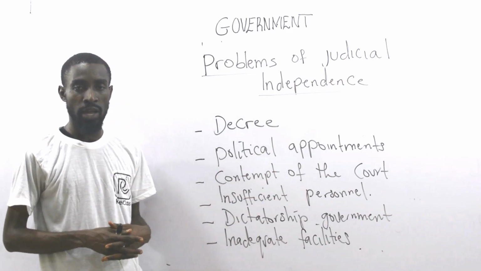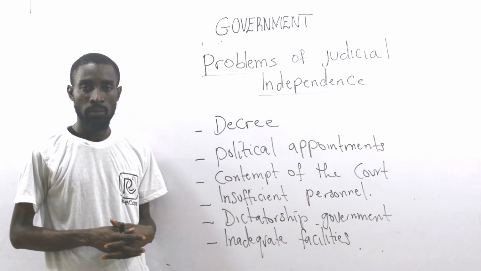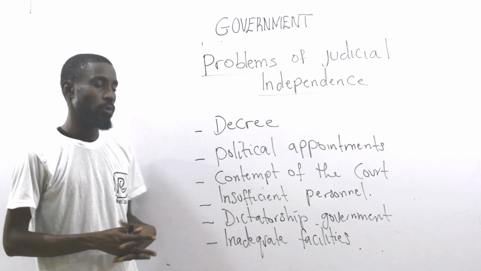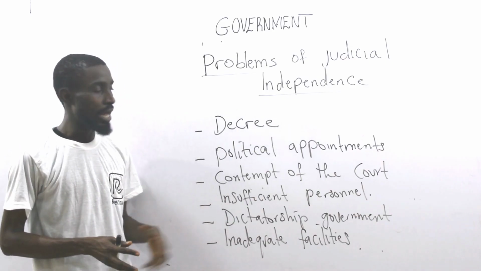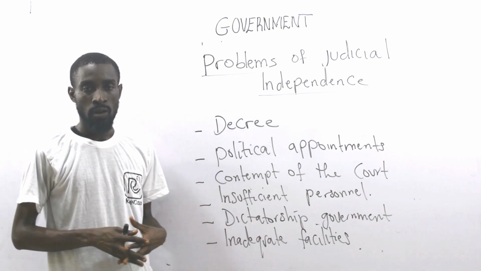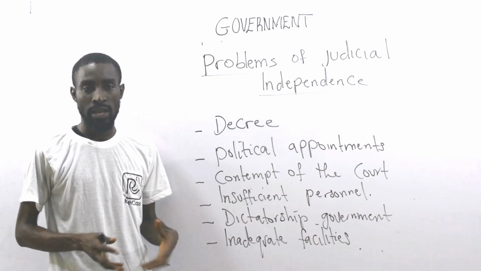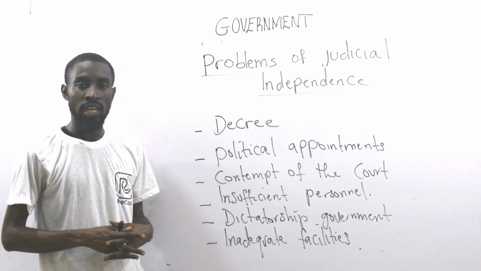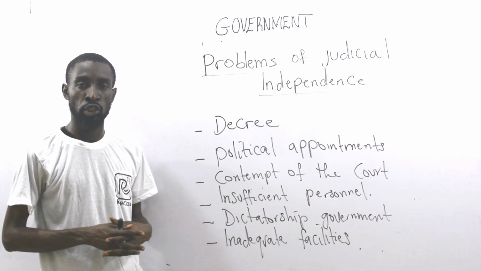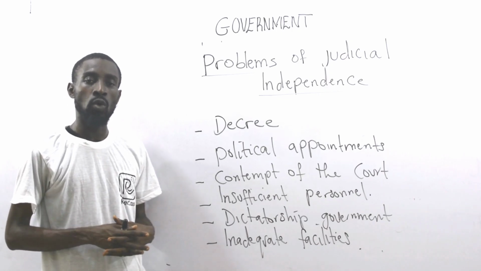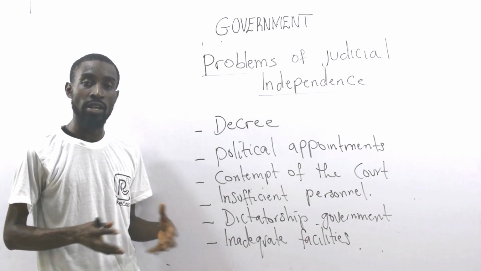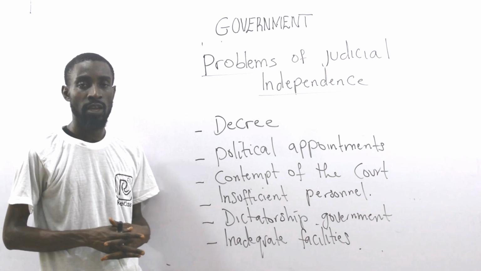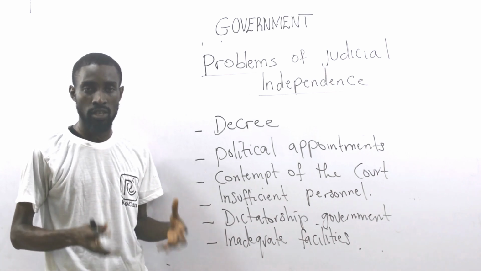Yes, then you talk about contempt of the courts. Many times in Nigeria, we have the judiciary giving an order, usually disobeyed by the executive. For example, the other day, a case was taken to court that the Naira should be used. But the executive organ, during the time of former President Muhammadu Buhari, gave a counter order saying that the Naira should not be used. Talking about the old ones, the 1,000 Naira notes, the 200 Naira notes, and of course 500 Naira notes. You see, that's a counter order from the chief executive that militates against judicial independence.